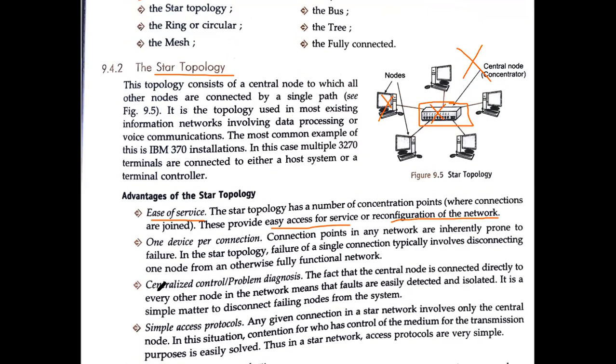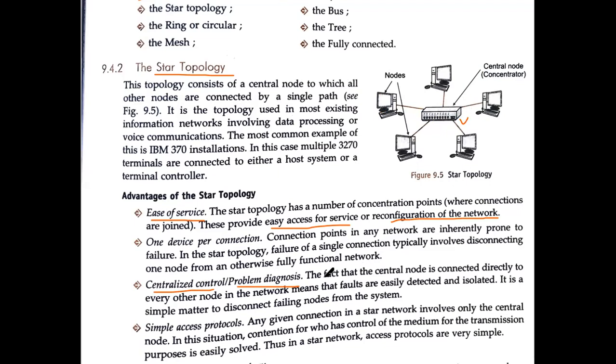Then we have centralized control problem diagnosis. See, because it is centralized control, because the central computer is actually controlling all the computers. So what you have to understand over here is that if any problem is there, suppose 100 computers are connected in the LAN, and any one computer is having a problem, this center can easily detect that particular computer, that this computer is having a problem, and easily we can detach it from the network.